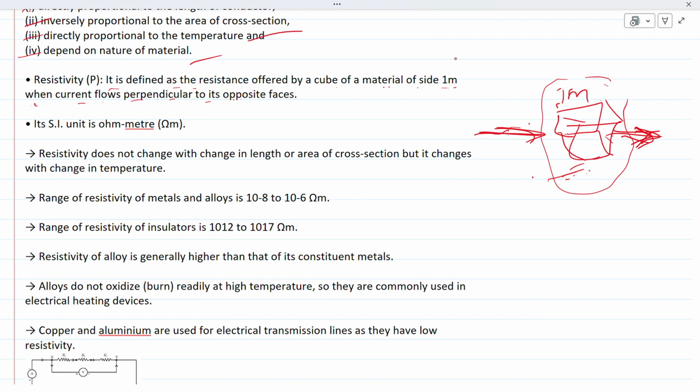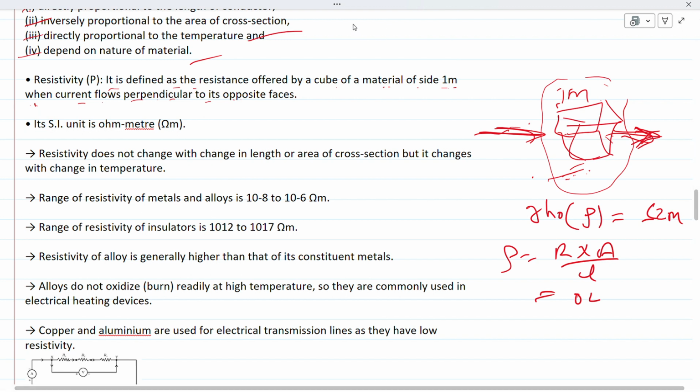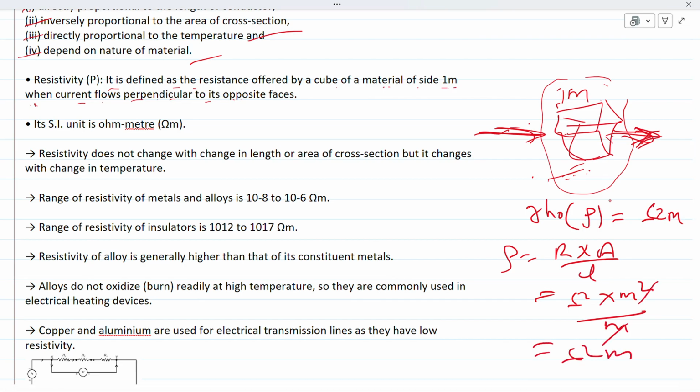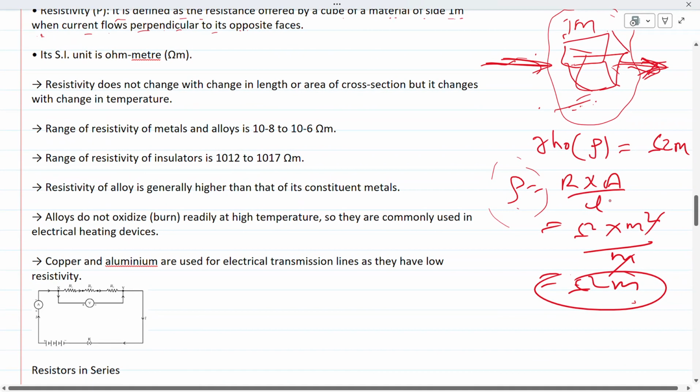And the resistivity term is rho, and the SI unit of resistivity is ohm meter. How does this ohm meter come? rho is equal to R into A by L. The unit of resistance R is ohm, into area means meter square, divided by length means meter, one meter cancels. It means that the SI unit of resistivity is ohm meter, and it is denoted as rho. Okay, I hope all clear.